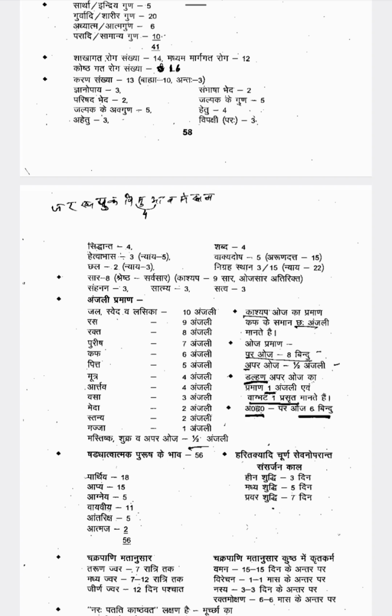Then Samhanana, 3 types are there. First one is Sama Suvibhaktasthi. Samhanana means compactness of the body. Second one is Subaddha Sandhi.